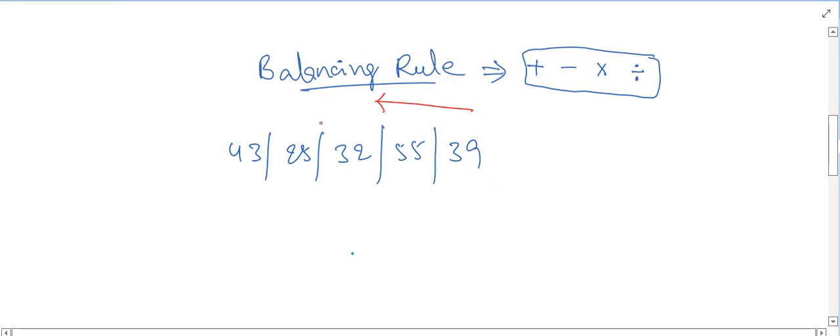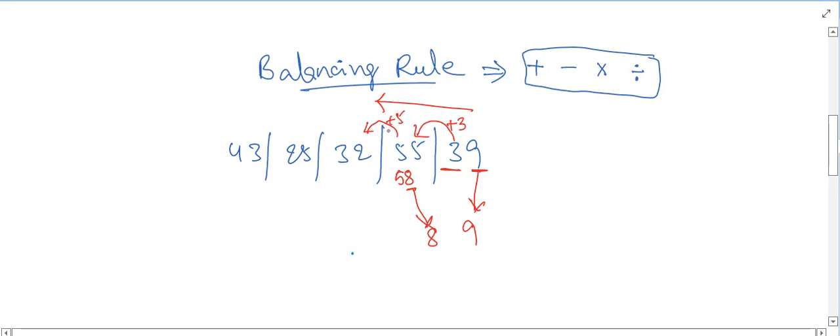And we have to drop the units place. And whatever the remaining number, we have to carry forward. So here the remaining number is 3. We need to carry forward that 3. 55 plus 3 is 58. In that new number 58, what is the units place? 8. Drop that 8 and carry forward 5.